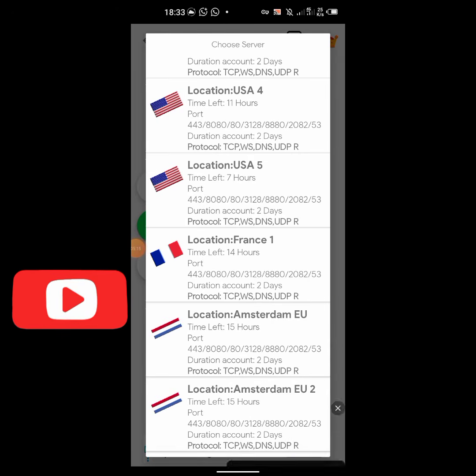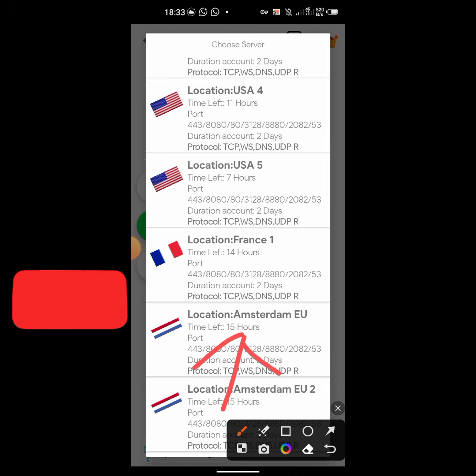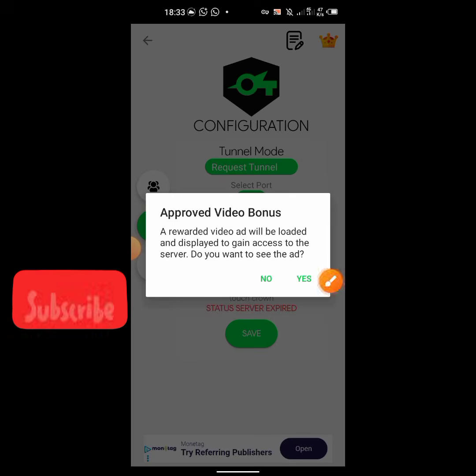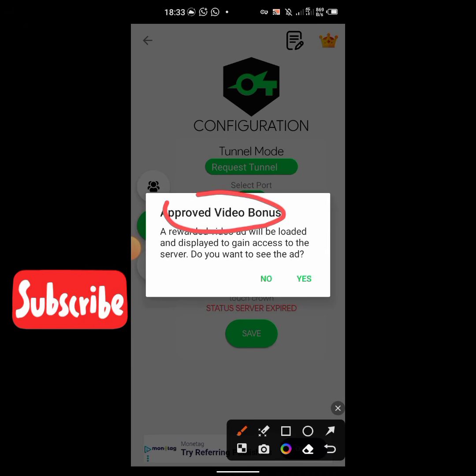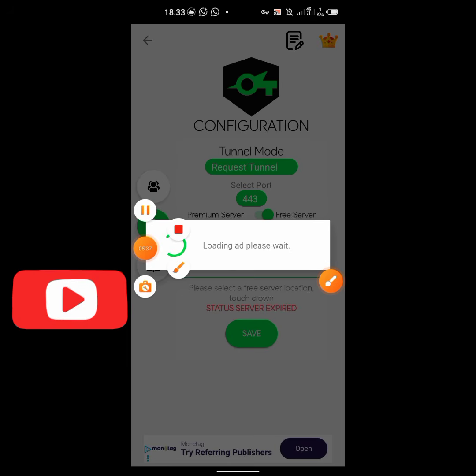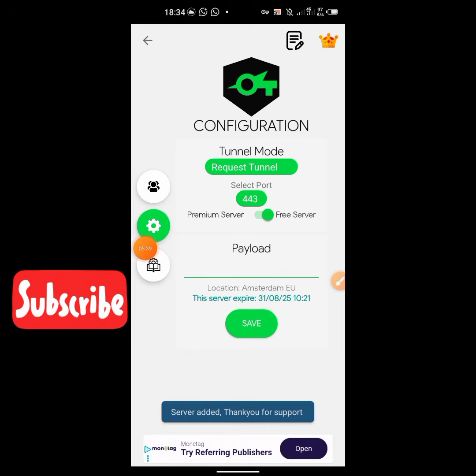I normally go in for this one, Amsterdam EU. It's left with 15 hours more for it to expire. You click on it in order to view an ad before you can use it. You can read what they are saying: approve video bonus. Yes, that is going to show. After watching the ad, you see server added. Thank you for your support.